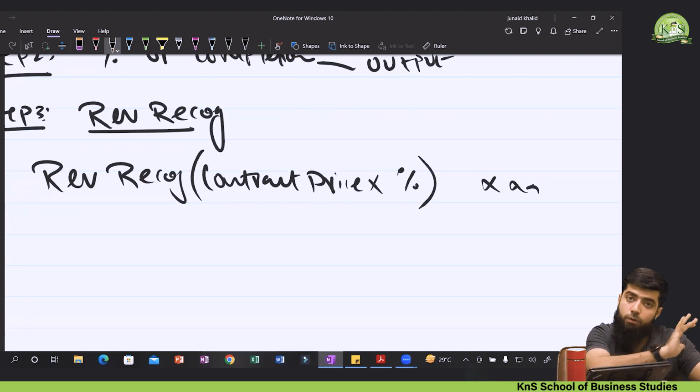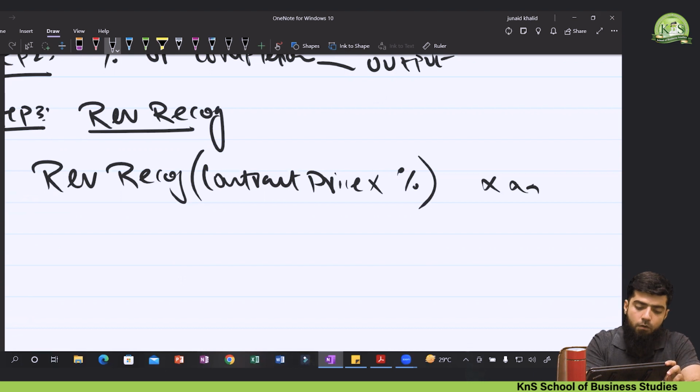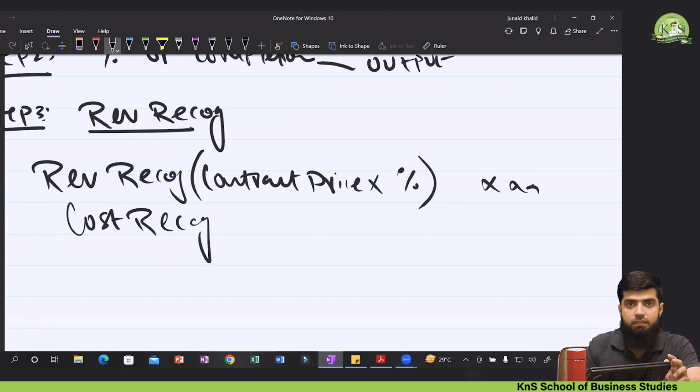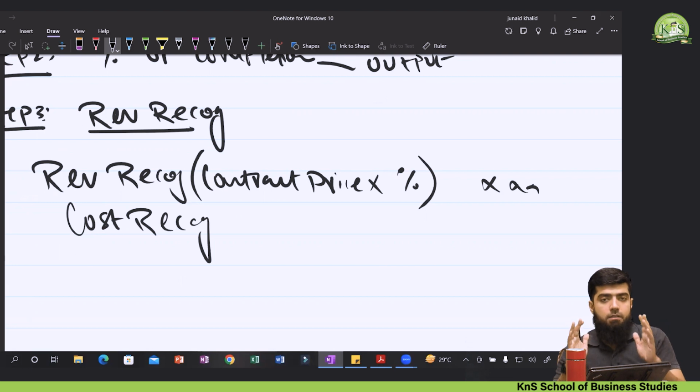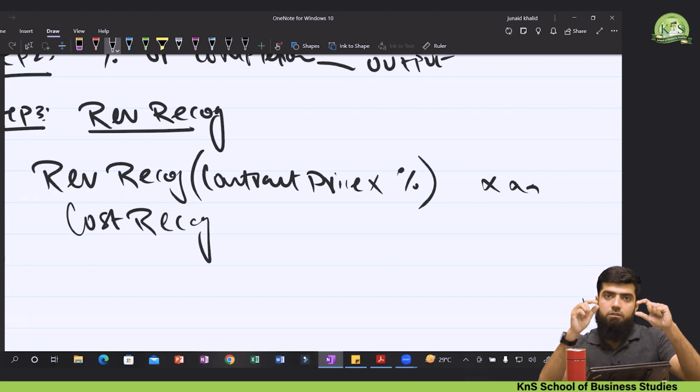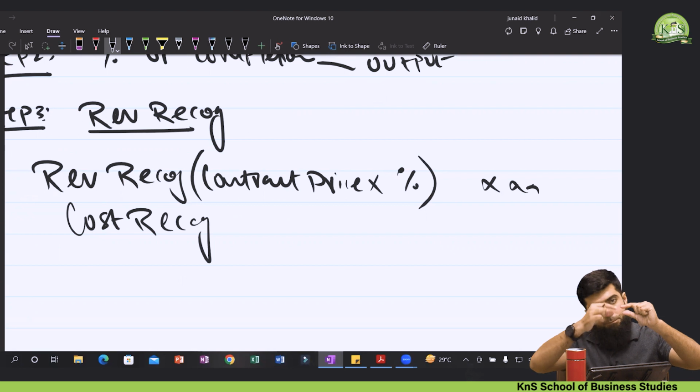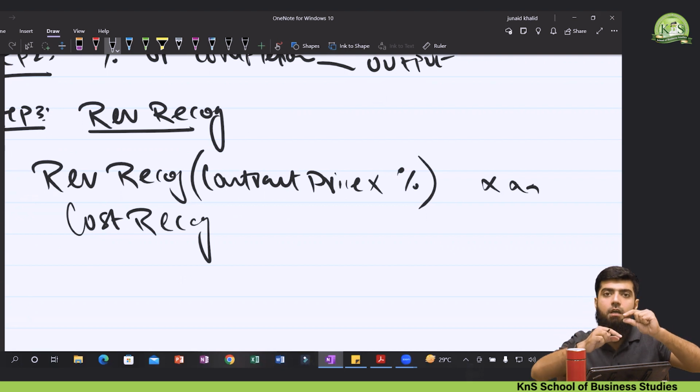Now I'm having a comparison with the past treatment. What we were doing while recognizing the cost: the total cost, that is cost incurred to date plus estimated cost to completion.